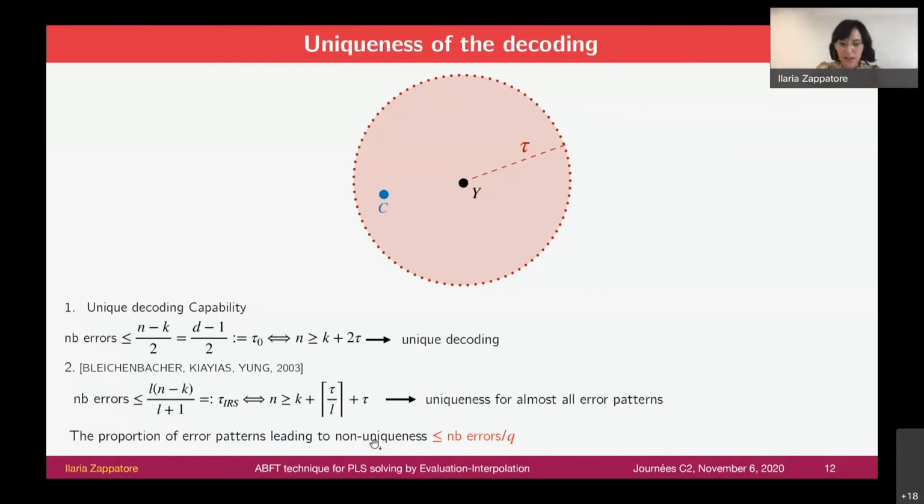And according to this result, we are also able to count the proportion of errors leading to non-uniqueness, which is upper bounded by this quantity, which is small, since for this kind of codes, we consider a cardinality of the field which is big.